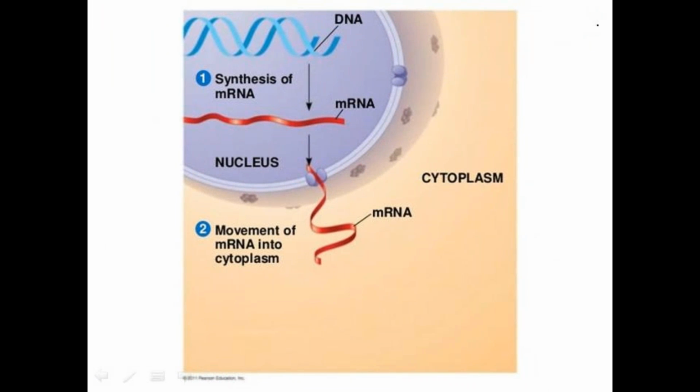And next, what is the process that is occurring in the nucleus here? First, DNA has to be synthesized and then mRNA has to be synthesized by using the base information of DNA, and then it has to synthesize the protein.